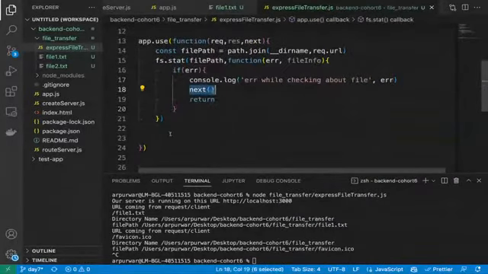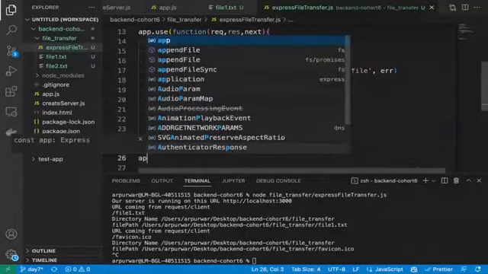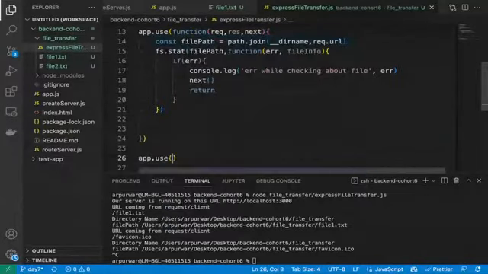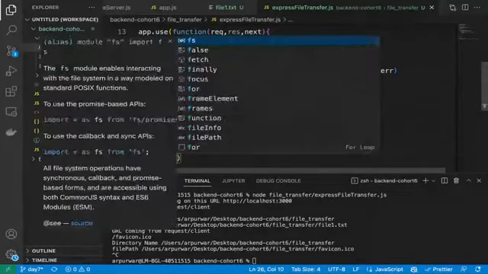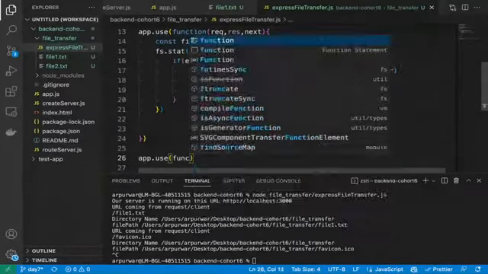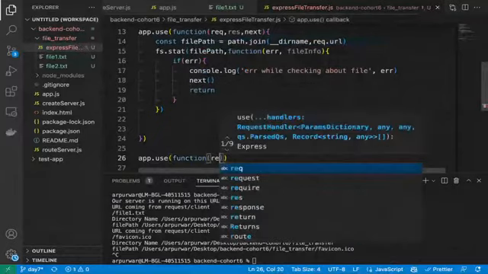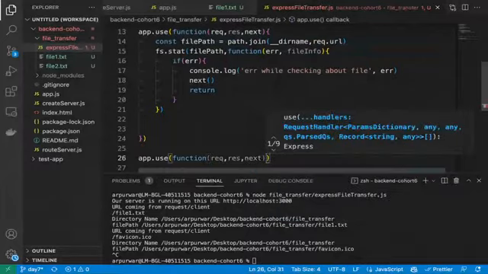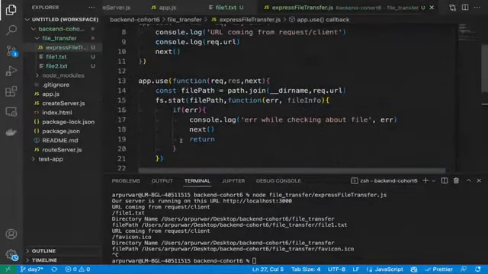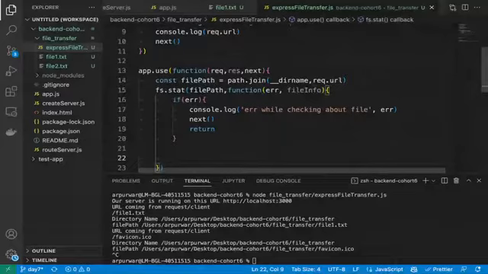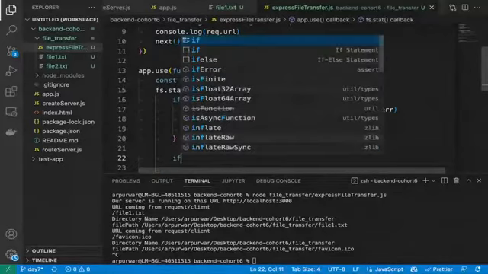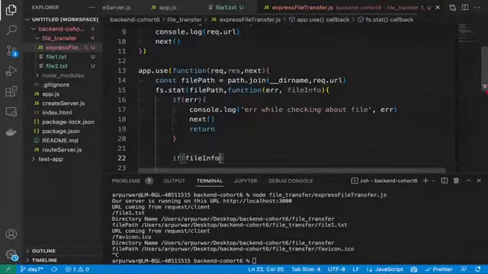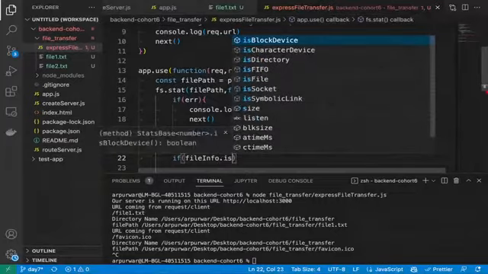Then we will call next. Why are we calling next? Because we are going to create one more middleware where we will put some other logging information, like invalid or something like that, response next. And if we are not getting an error, we'll check if fileInfo.isFile.